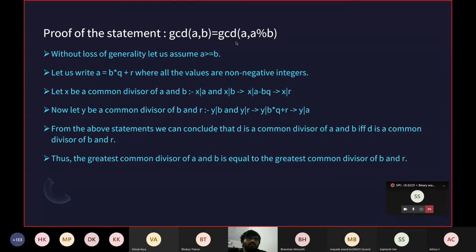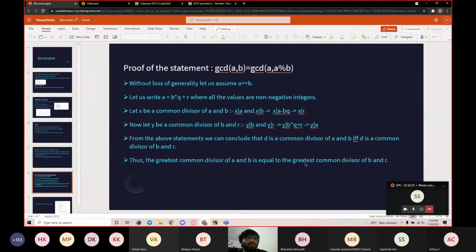GCD of a comma b is equal to GCD of a comma a percentage b. So this is the generic proof of GCD of a comma b equals GCD of a comma a percentage b. I'll first check if there are any doubts.